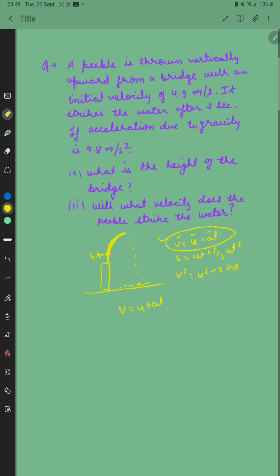So we will use the equation first. At the topmost point, the final velocity will be 0. So final velocity is 0. Initial velocity is given as 4.9, and acceleration is given as minus 9.8.